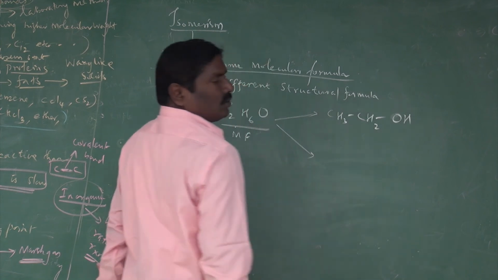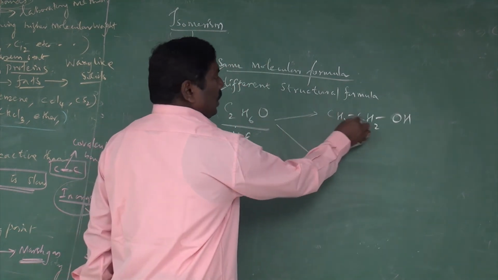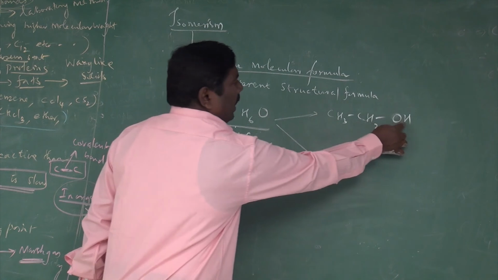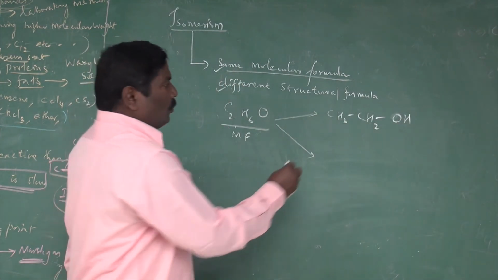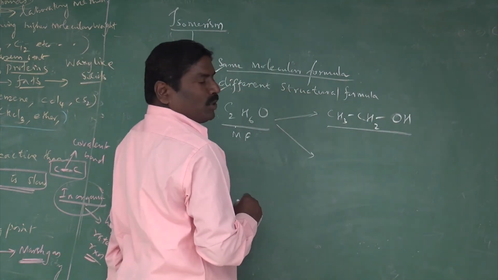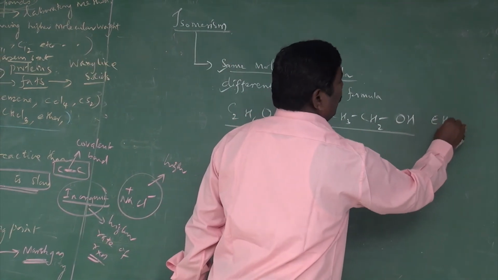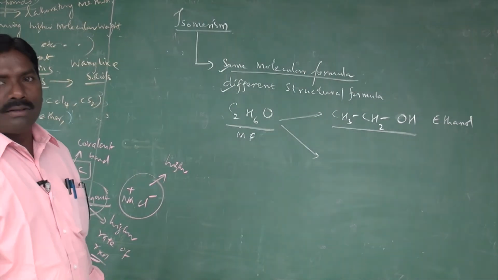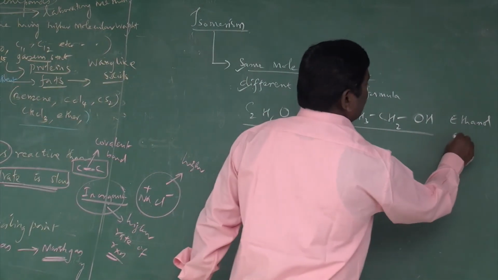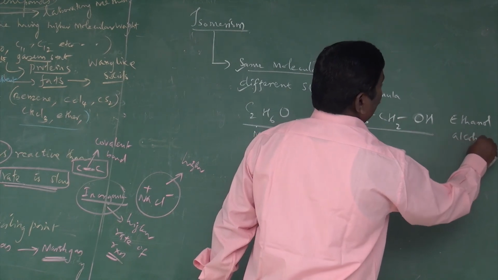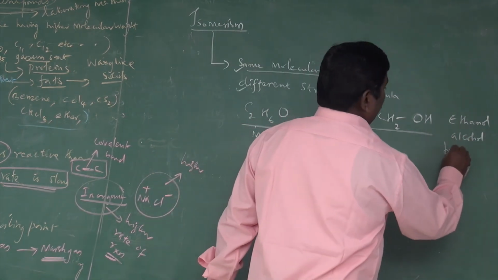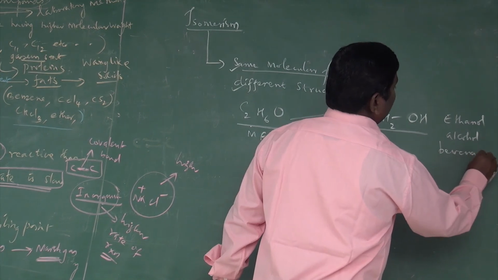So 2 carbon, 6 hydrogen, 1 oxygen. Now this produces one structure called ethanol. Ethanol is nothing but alcohol, which we can say is in beverages.